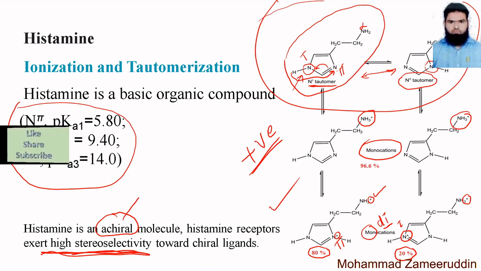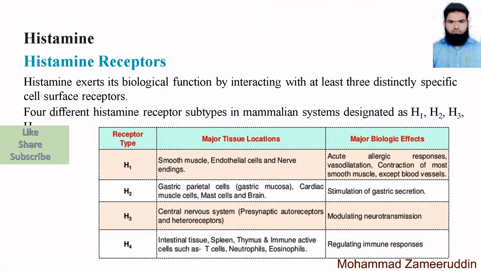Only a specific molecule can combine with the histamine receptor to activate or deactivate it. So receptors are activated or blocked only by specific types of molecules. This is the meaning of this sentence. This is clear.